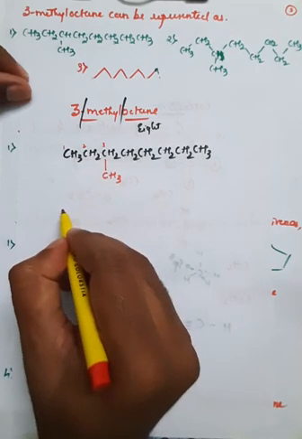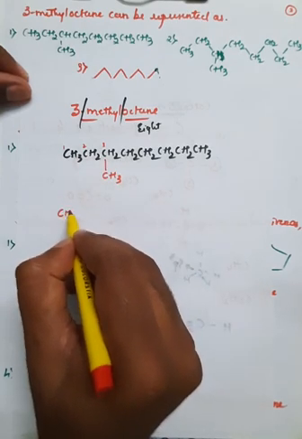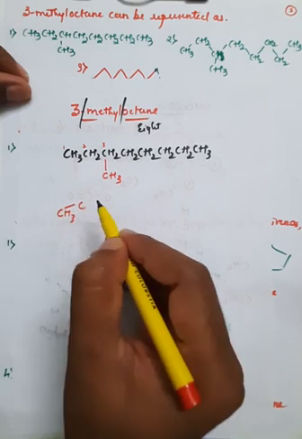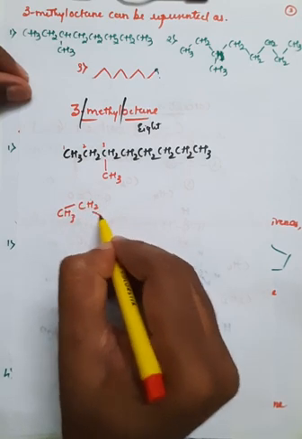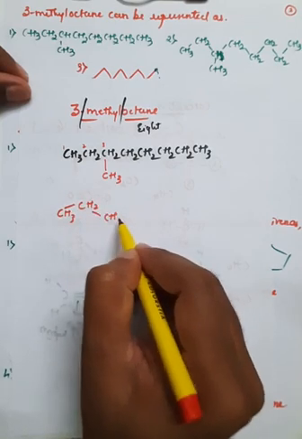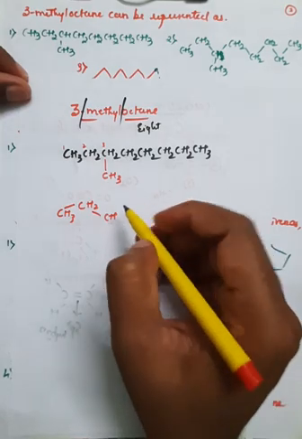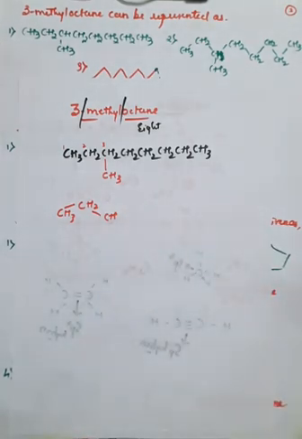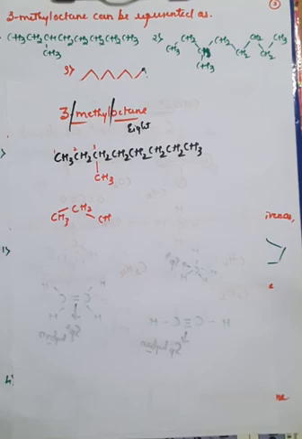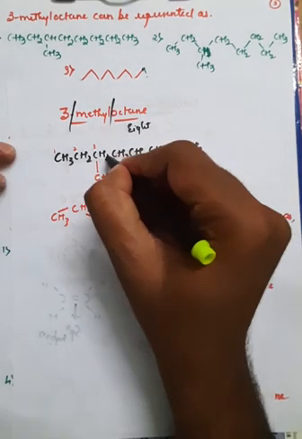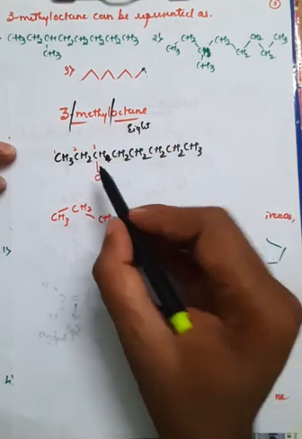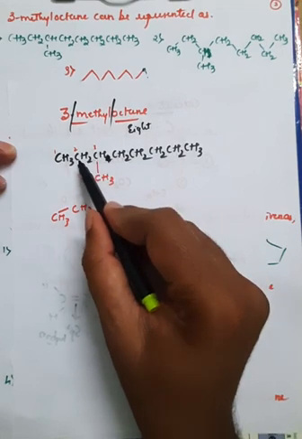That is, it looks like a CH3, bonded with CH2. Further it is bonded with CH2. Sorry, here I have written CH2, so we'll make it CH, because the valency will become 5, as it is bonded with this carbon atom also.